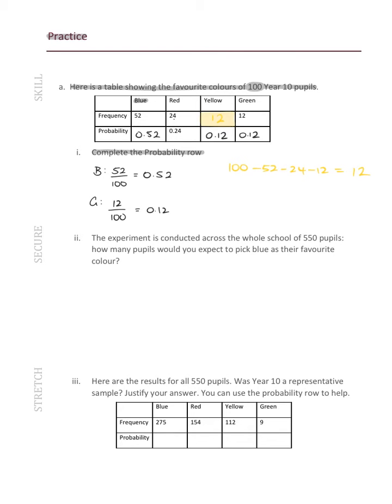Okay, part 2. The experiment is conducted across the whole school of 550 pupils. How many pupils would you expect to pick blue as their favourite colour? So expect, remember, expect means theoretical probability, which means the probability of blue times by the trials. So blue's probability is here, 0.52, times by the total trials. And the total trials here is the total number of pupils, so 550. And the answer to that is 286 pupils.